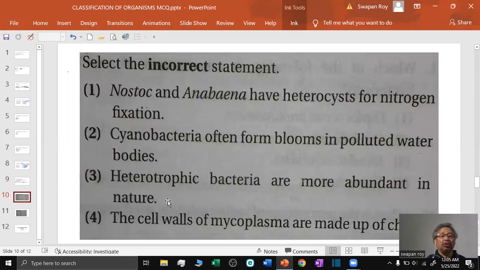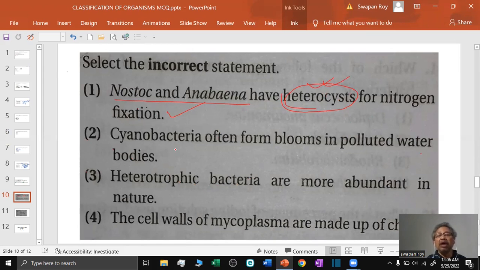In question number 10, select the incorrect statement. 1. Nostoc and Anabaena have heterocysts for nitrogen fixation. This is correct. Nostoc and Anabaena are the blue-green algae or cyanobacteria. They have a special type of cell called heterocyst. These are specialized for nitrogen fixation.